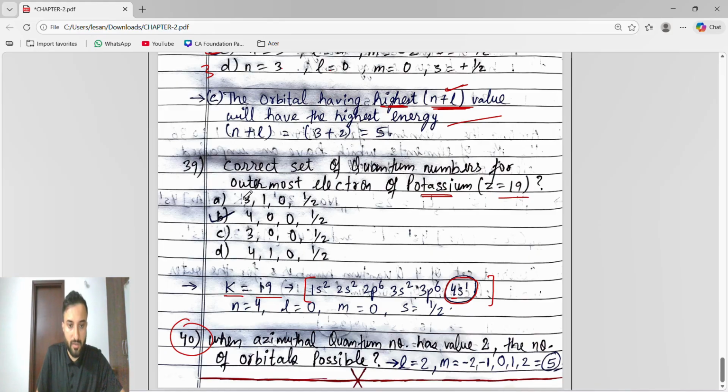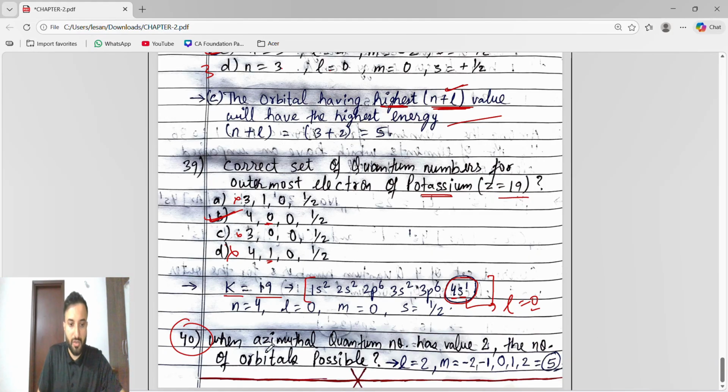So check it out. N is 3, eliminated. N is 4, possible. So either B or D. Then S subshell means L is 0. L is 0, okay. L is 1, no, so this is also eliminated. Option B is the correct answer.